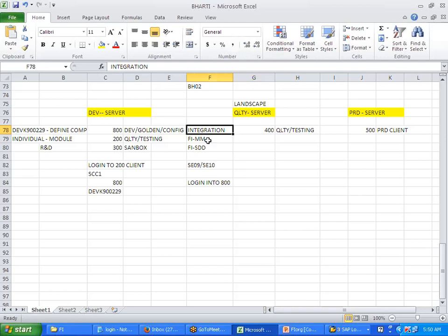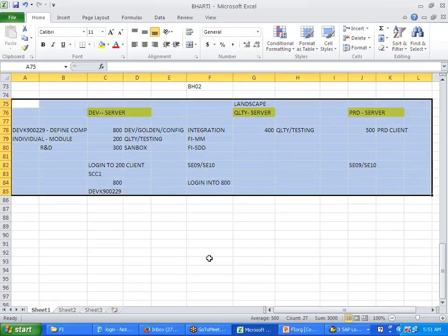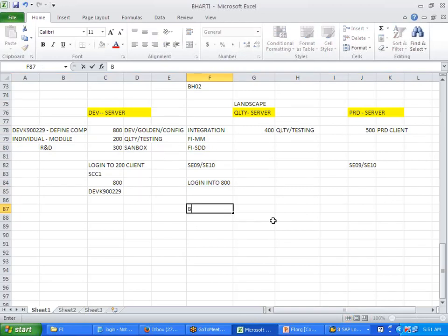Now once the testing is good enough, then you need to transport to production. Once you are transporting to production, it will transport from here till here. Not from quality, from here till here, again back. So again you'll use the same SE09 or SE10. All this activity will be taken care of by the basis consultant.